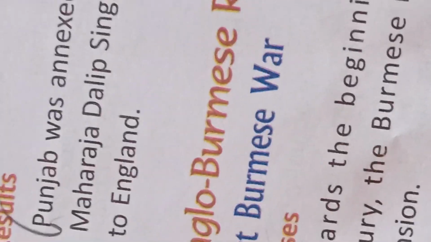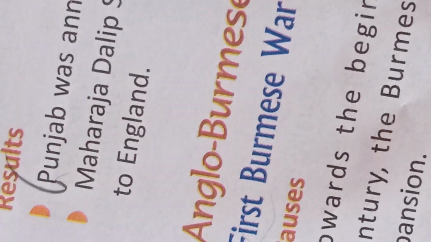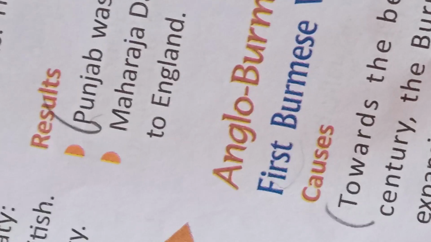This alarmed the British in India, and they declared war on Burma in 1824. So the first Burmese war started in 1824 between British and Burma, and as a result the Burmese gave up